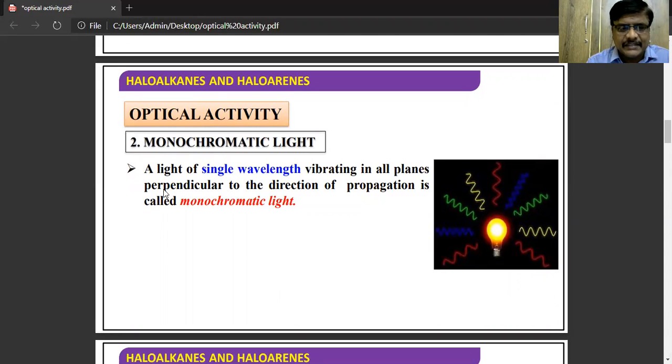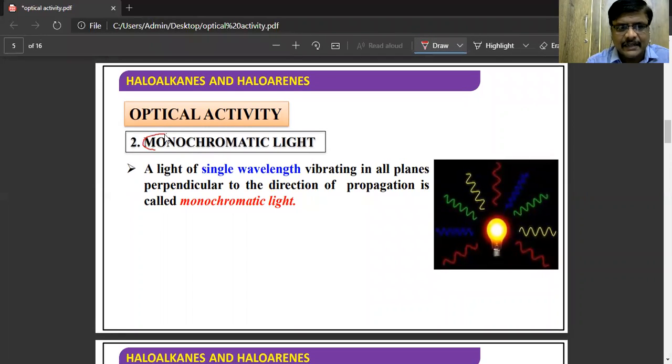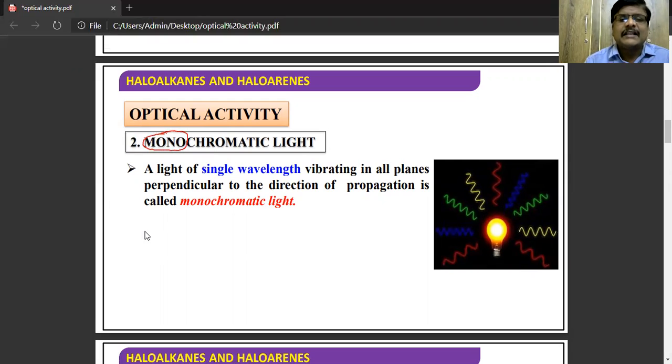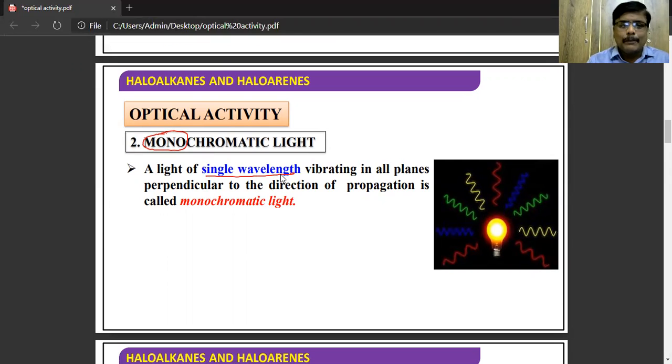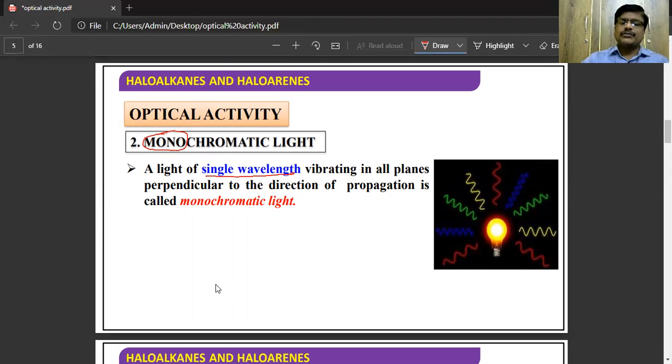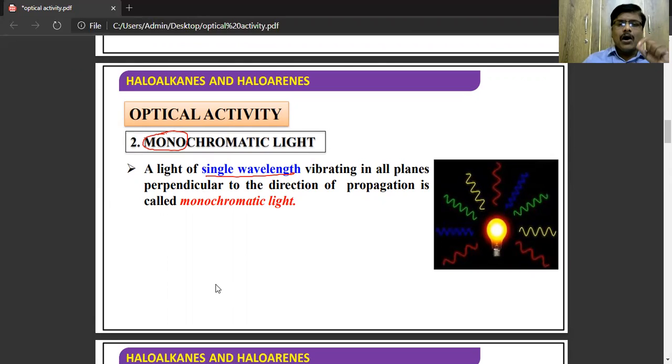And second one is monochromatic light. The name itself indicates: mono means single. Ordinary light has different wavelengths, whereas monochromatic light has a single wavelength which is vibrating in all the planes perpendicular to the direction of propagation. So the only difference between ordinary light and monochromatic light is that ordinary light has different wavelengths, whereas monochromatic light has a single wavelength. Both are vibrating in all the planes.